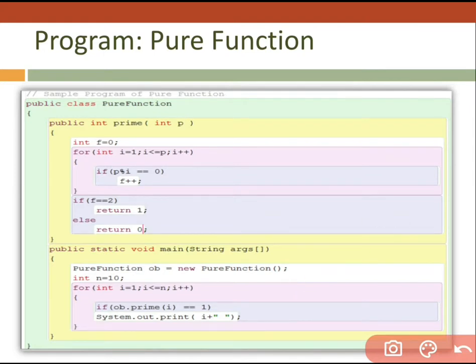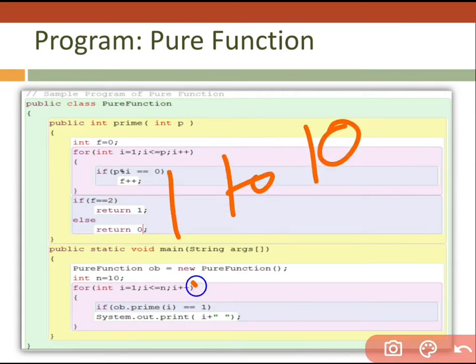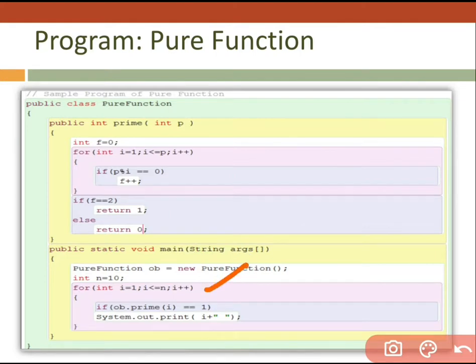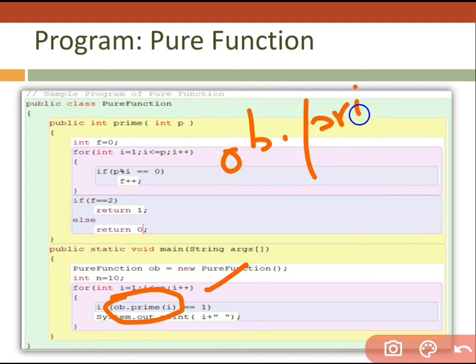And see, the main motive of this program is to print only prime numbers from 1 to 10. That's why I had written the value of n as 10. I am taking from 1 to 10, I am counting it, and I want to check how many prime numbers lie between 1 and 10. That's why I had written this, and I'm going to call this function